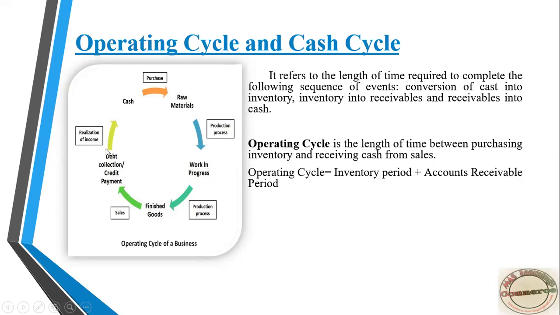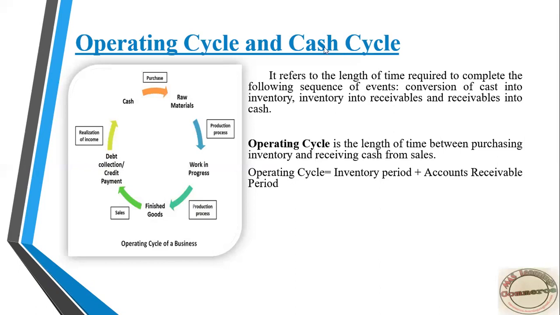That is, once the sale is done, how much time businessmen require to collect payments from their debtors. This comes under the account receivable period. The operating cycle is also known as the gross operating cycle.